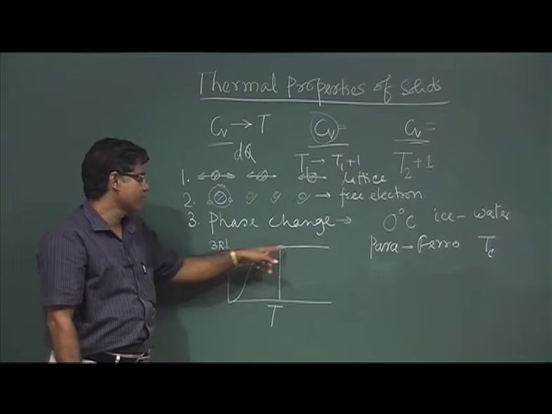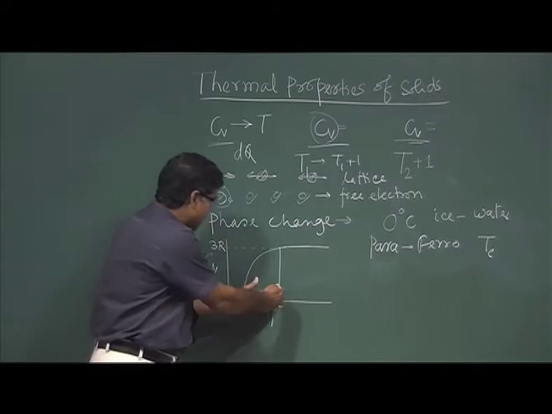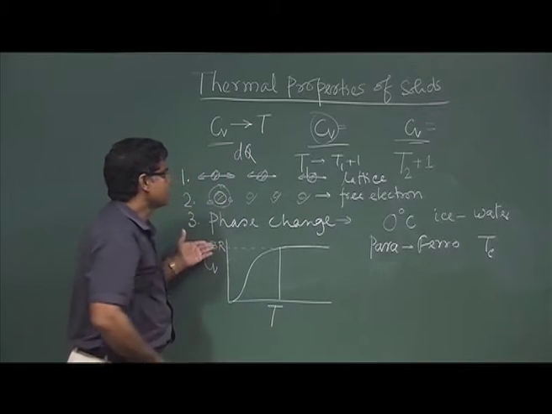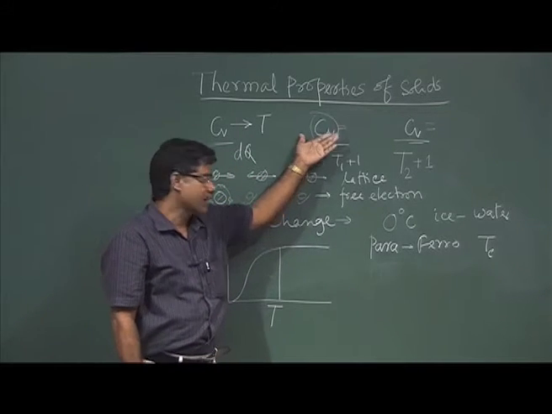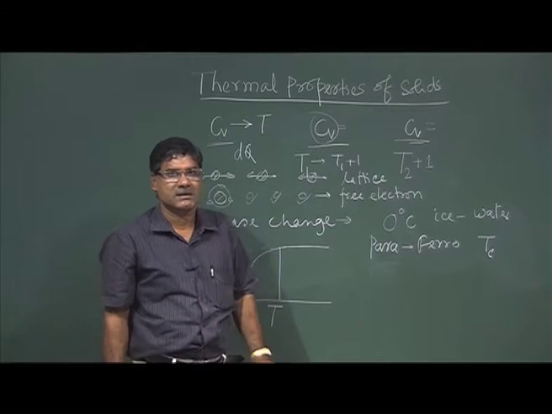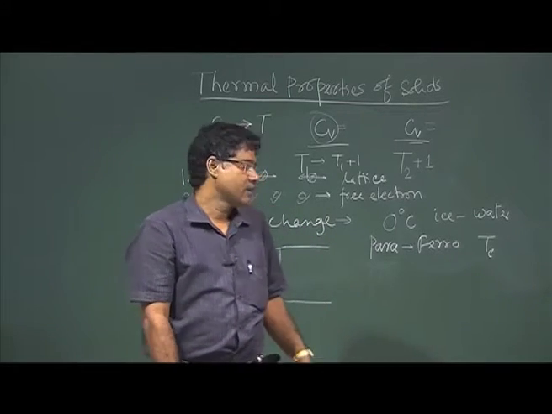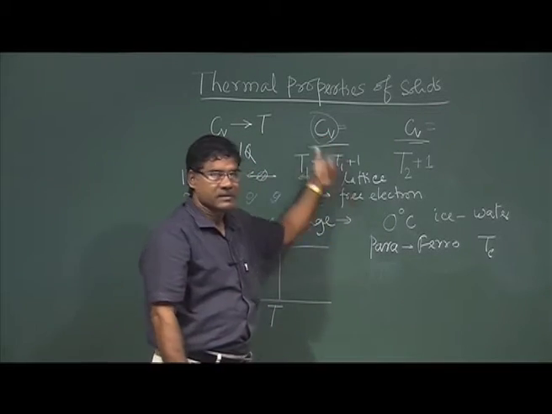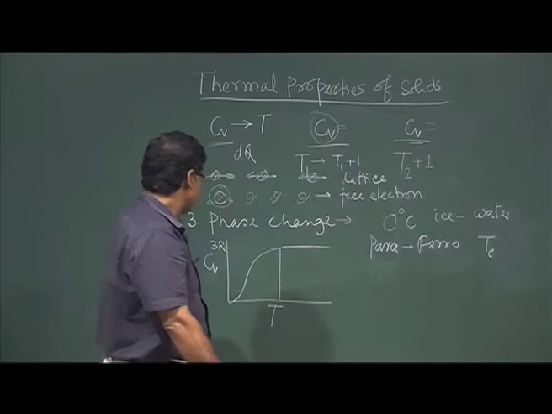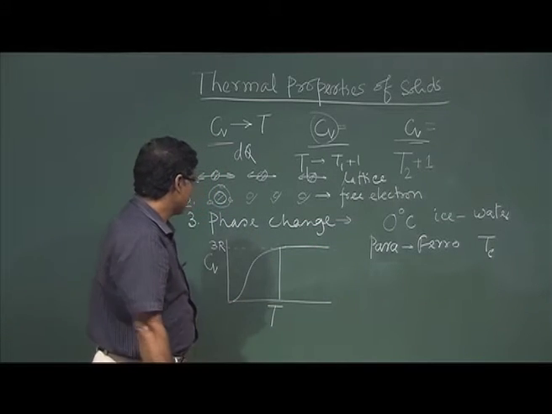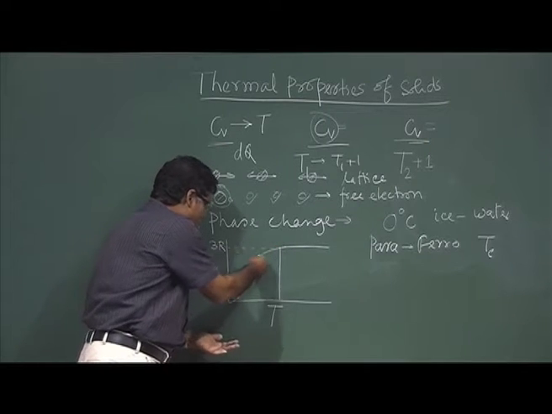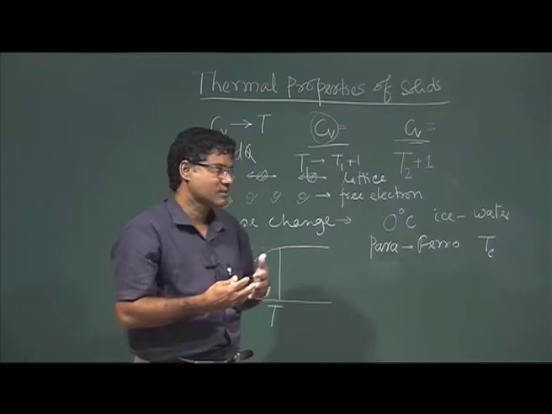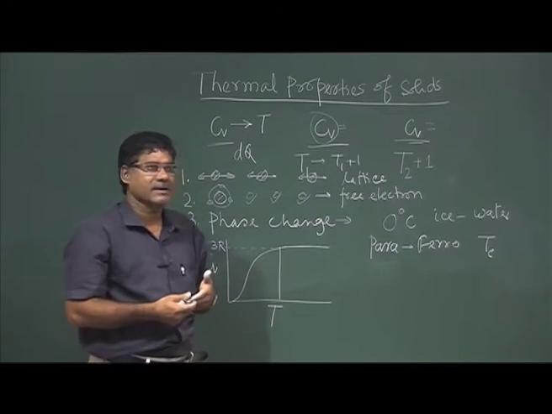So, it is 6 calories per degree per mole. So, above a certain temperature Cv is constant, okay, and this value is more or less 6 calories per degree per mole for all solids, okay, even for gas molecules also, right. So, at higher temperature it is constant, but at lower temperature it depends on temperature. So, how does it depend on temperature? That is our interest to study.